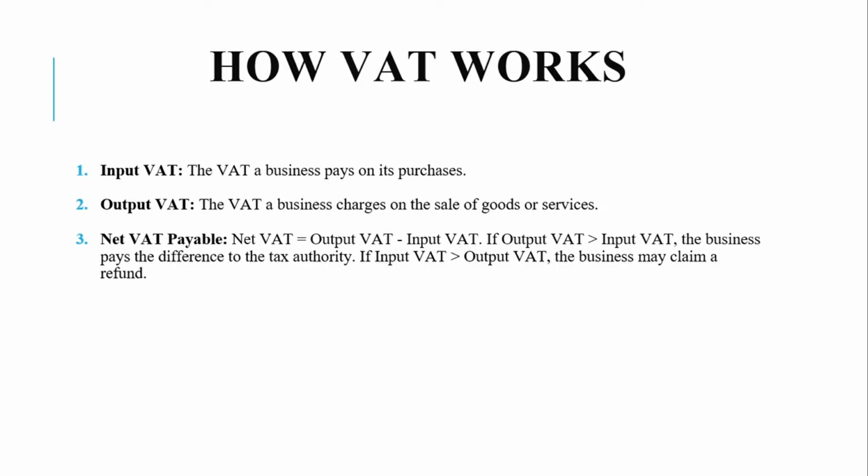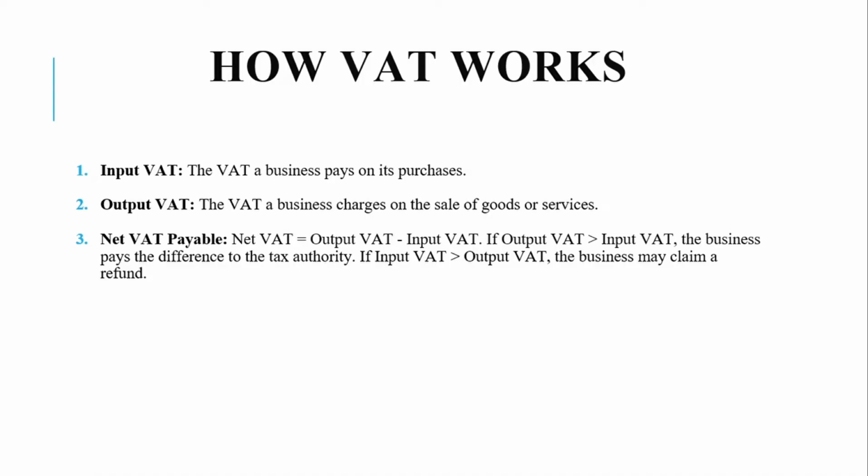Then the output VAT, this is the VAT a business charges when selling goods or services. For example, if a bakery uses flour to make bread and sells it at 2M UGX, charging 360,000 VAT to customers, so that 360,000 is the output VAT. So the net payable VAT is the amount the business pays to the tax authority, which is URA, after deducting the input VAT from the output VAT.